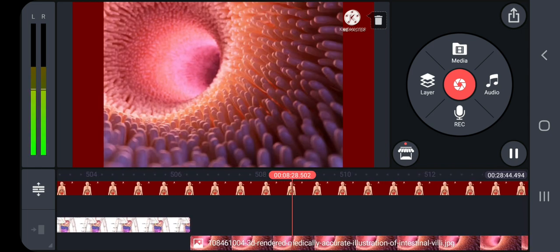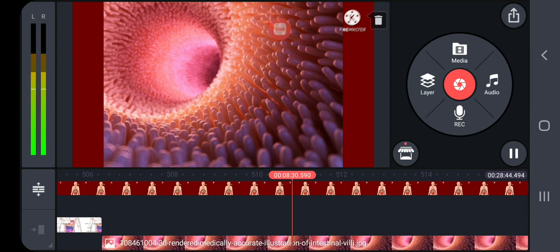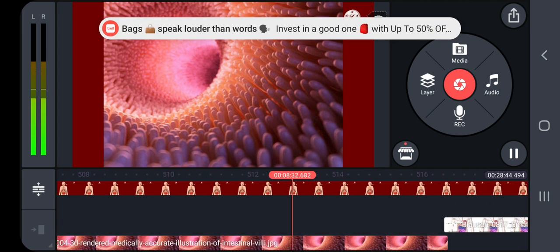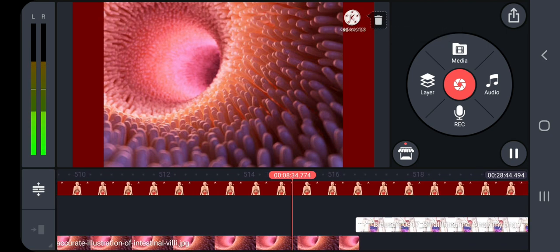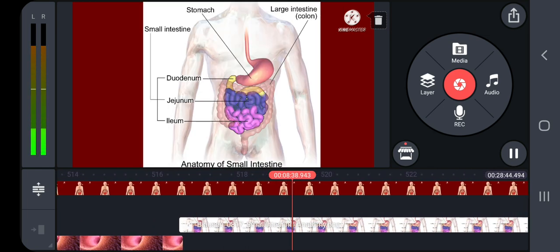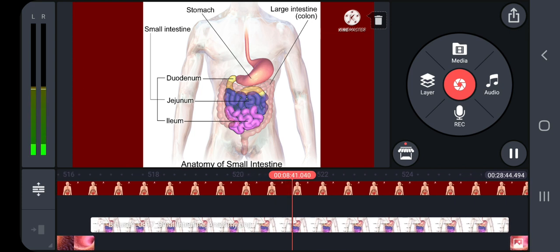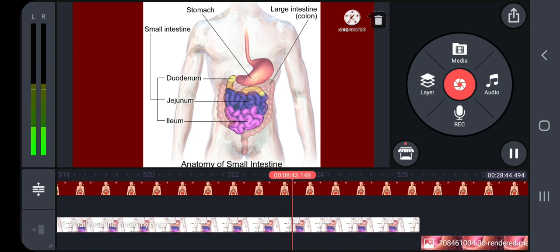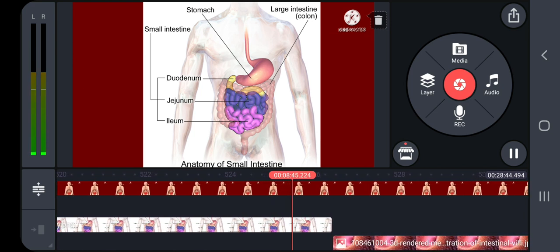The wall of the duodenum has Brunner's glands which secrete mucus and enzyme. The ileum is the longest part of the small intestine and opens into the cecum of the large intestine.